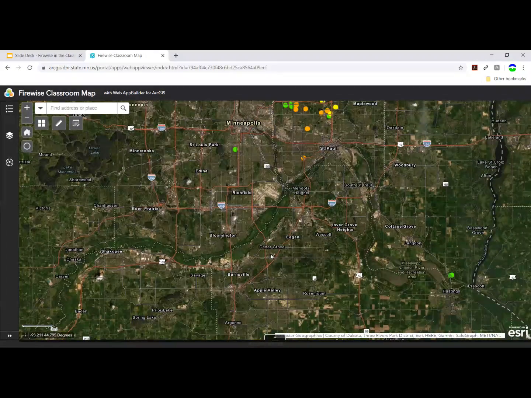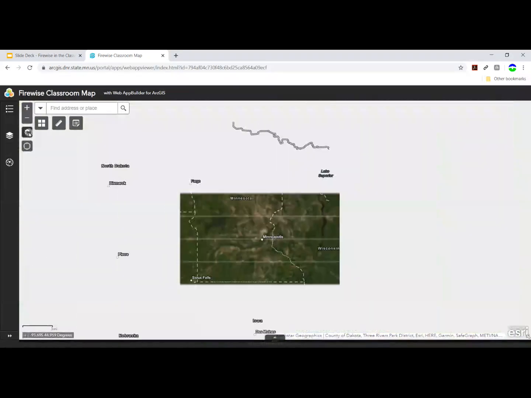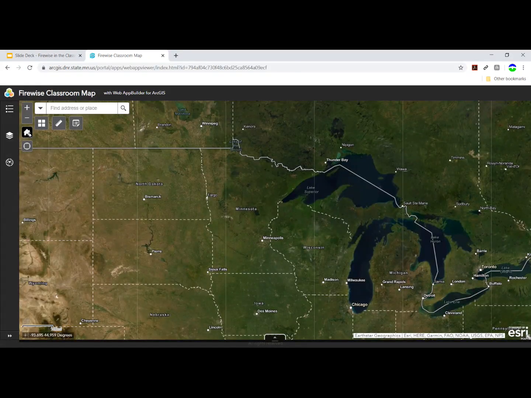In order to get back to the full state of Minnesota very quickly, I'm able to click the Home button. Again, notice that as you zoom out, detailed layers will disappear. Finally, I can use the My Location button if the device I'm using the GIS on has a lat-long location that it knows.